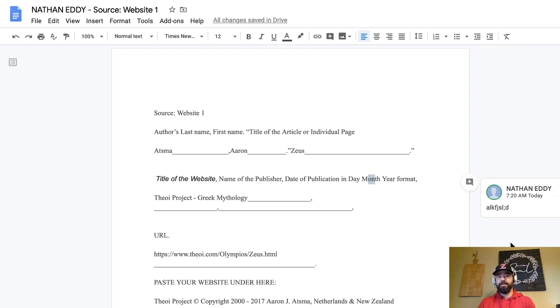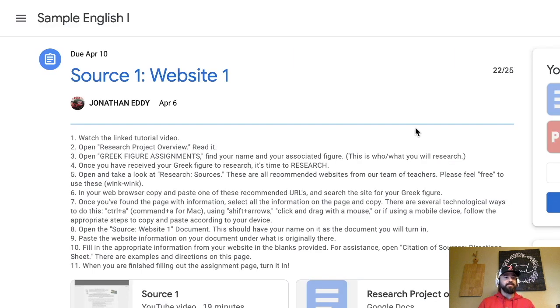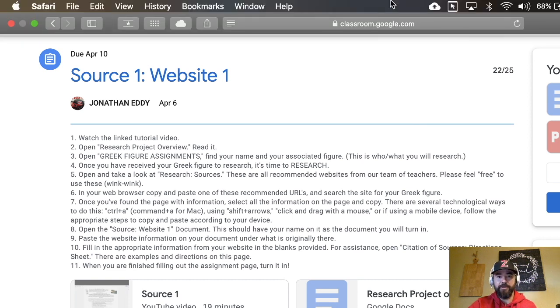But if they commented on what you need to fix, or circled and drew arrows or whatever they did, that's how you see what you actually need to fix. So I need to fix that source one document, especially if you're one of those people that forgot to copy and paste. We'll get to that one once we open that up and see it.